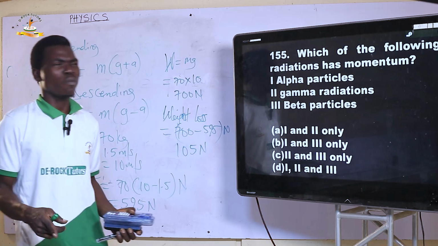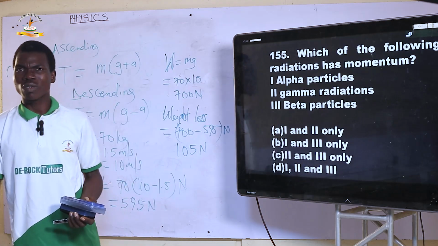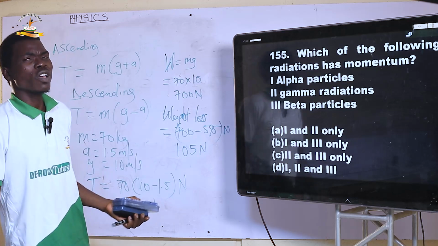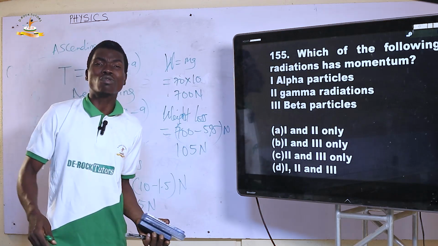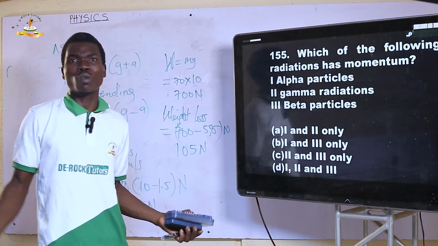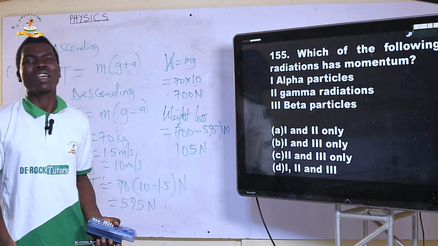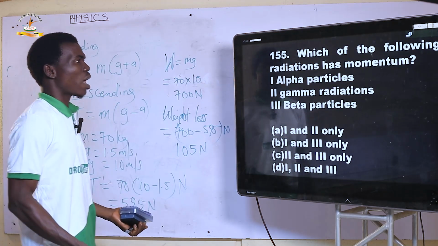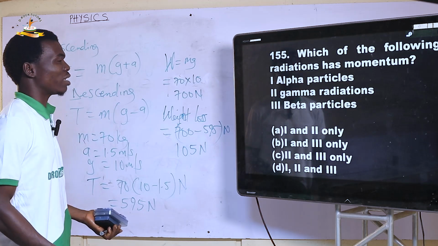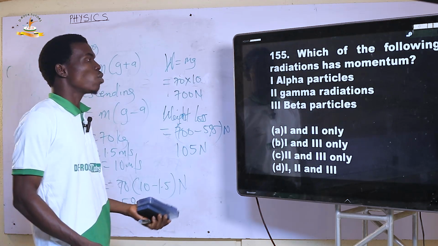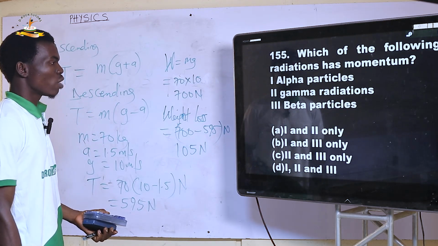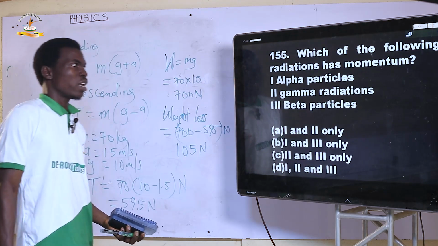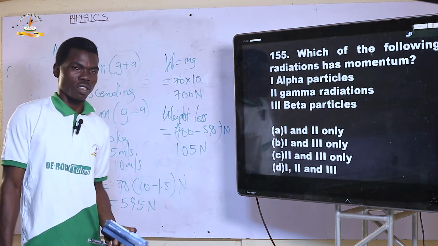So if it does not have mass, it cannot have momentum, because we say what? Momentum is the product of mass and velocity. Although it might be able to move very fast, because it has no mass, we consider it as not having momentum. So literally the correct option is the one that includes only 1 and 3, and that is option B.